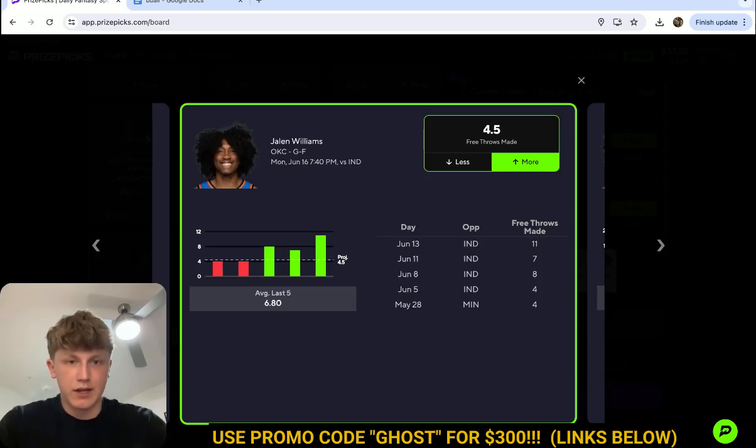And he's been killing this line, guys. 8, 7, and 11 free throws made is insane, especially coming off a game where he had 11. He should be in that same mindset where he's going to stay aggressive. The only time he missed in the series was game 1 where he had 4. He did go 4 for 4 in that game, so he was actually shooting really well from the line in that game. But again, somewhat of an outlier.